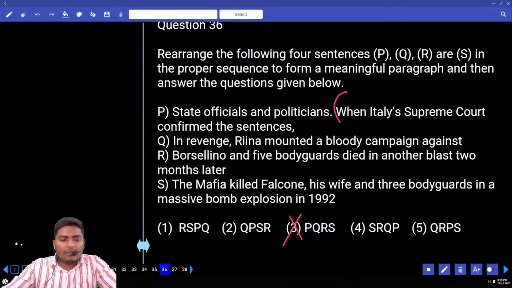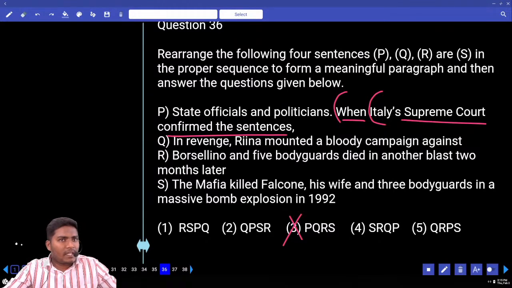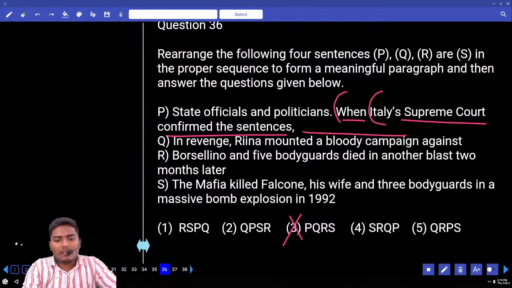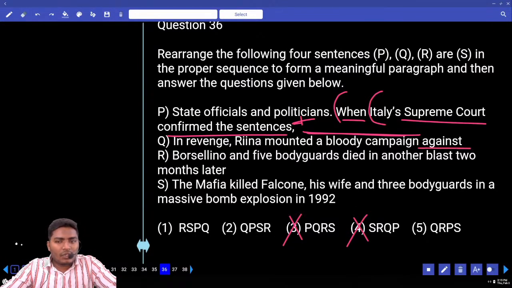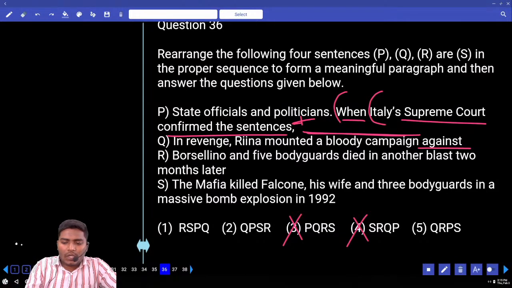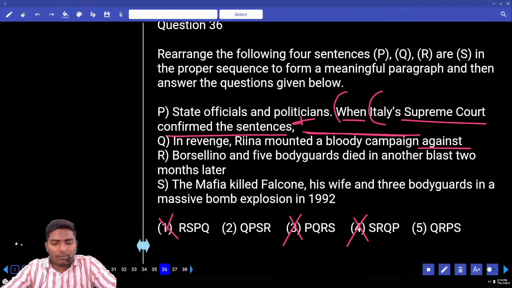Let us check from P. When Italy's Supreme Court confirmed the sentences, when Italy's court gave its verdict, confirmed the sentence, the punishment, something happened. Can you find the result here? We need continuation for this. So P cannot be used at the end. Eliminate 4. Next, Q is ending with against. Do we need continuation or can we end it? We need continuation. So Q cannot be used at the ending. So eliminate 1.